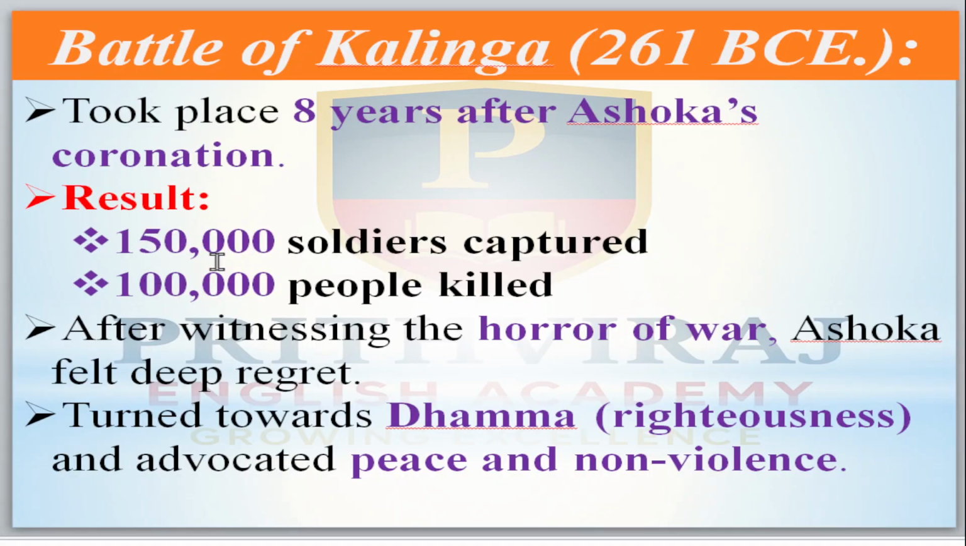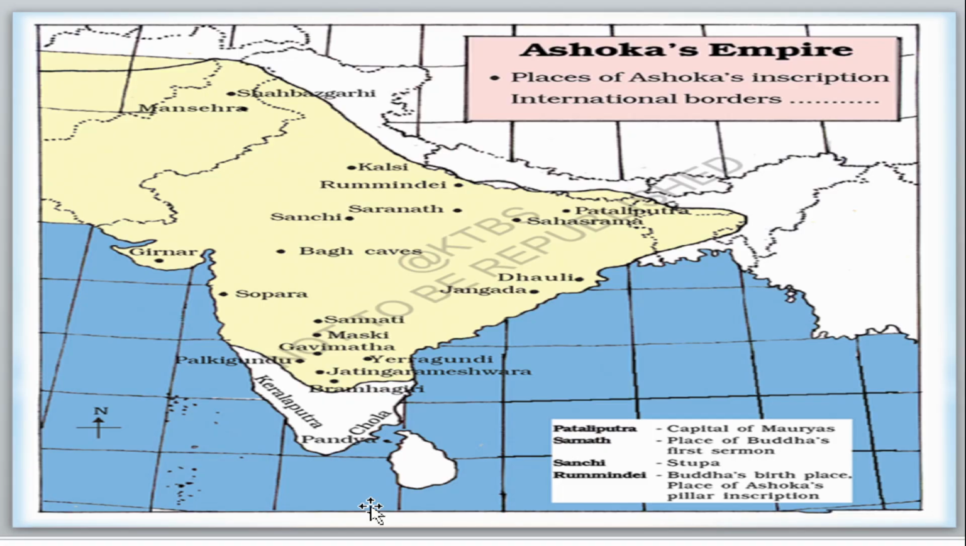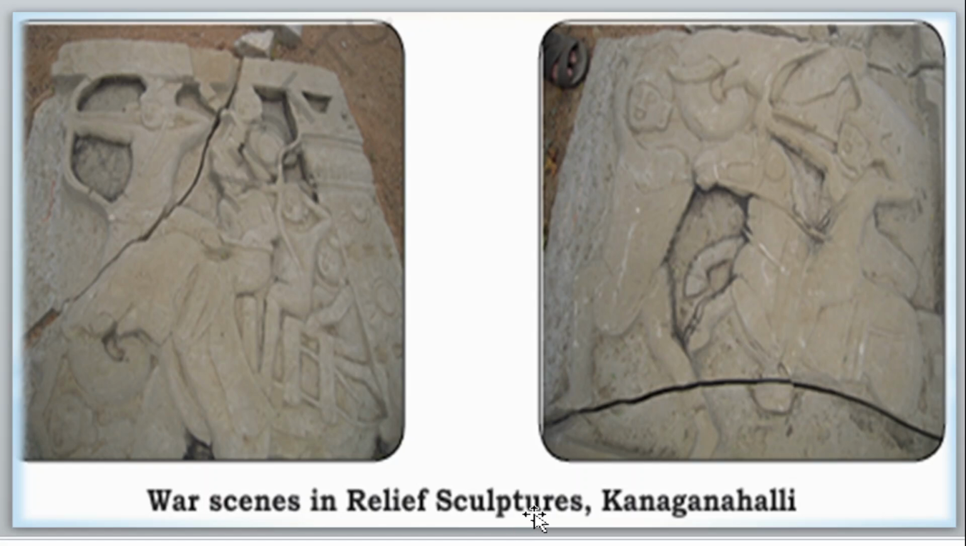As a result, 150,000 soldiers were captured by Ashoka, and approximately 1 lakh people may have been killed in this war. After witnessing the horror of the war, Ashoka felt deep regret and turned towards the Dhamma, righteousness. He got influenced by Buddhism and afterwards started following Buddhism, especially the Dhamma, and advocated peace and non-violence. Here are war scenes, especially of the Kalinga war.